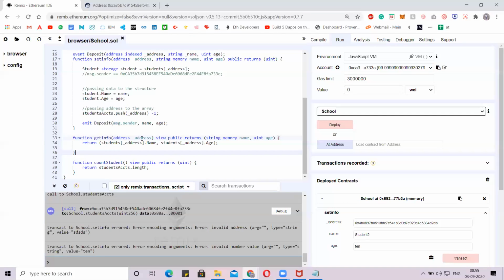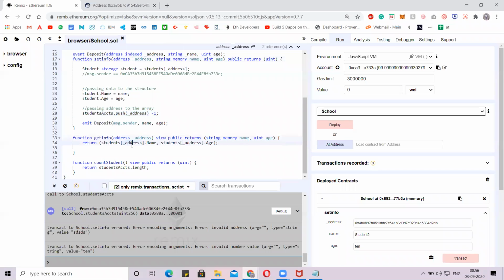When we pass the address, we just mention the index number to get the minus 1, so that we make sure we are storing it at index number 0. Next, when we call the address, the function has to return the name and the age from the student's address.